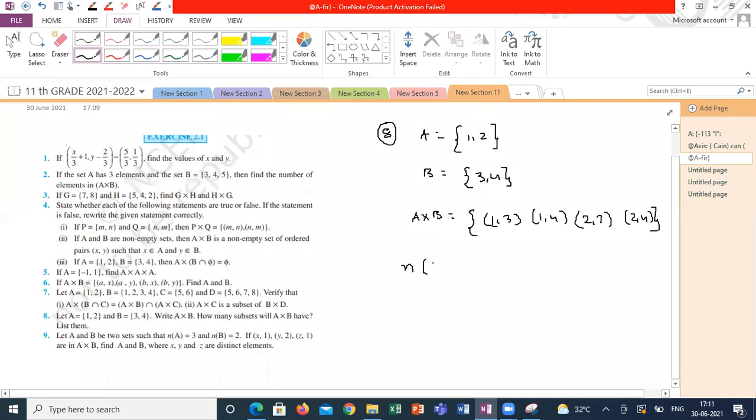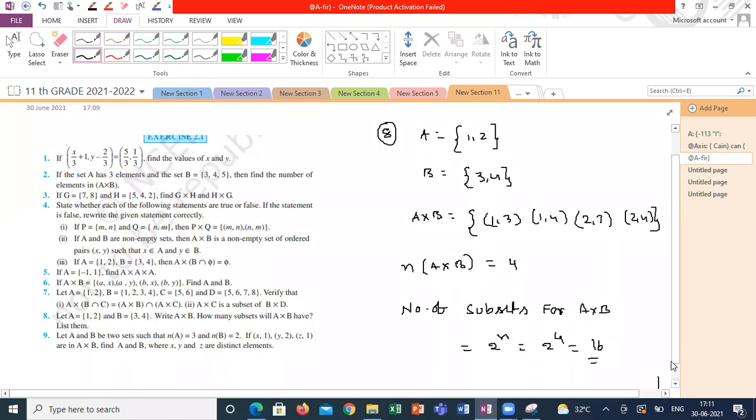So the number of elements in A cross B is how much? 4. He's asking how many subsets A cross B will have. 2 to the power 4, sir, 16 subsets. Subsets for A cross B is equal to 2 power n, that is 2 power 4, 16 subsets.